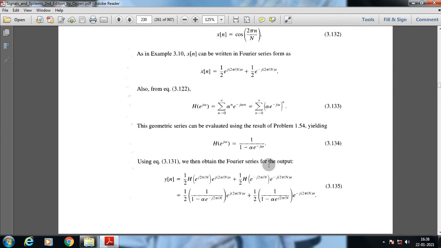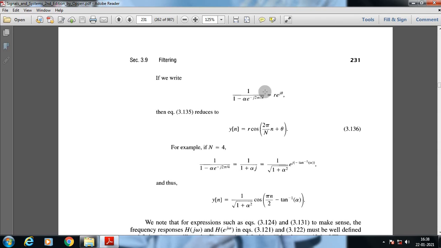Next, if we write 1/(1 − α e^(-j2π/N)) as r e^(jθ), the output signal for the discrete-time Fourier series is y[n] = r cos(2πn/N + θ). For example, if we take the time period N = 4, we can rewrite it again as 1/(1 − α e^(-j2π/4)).